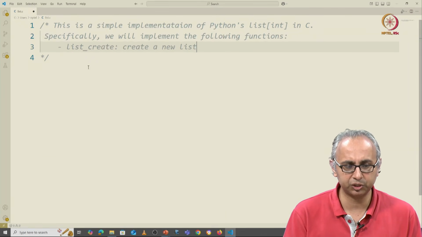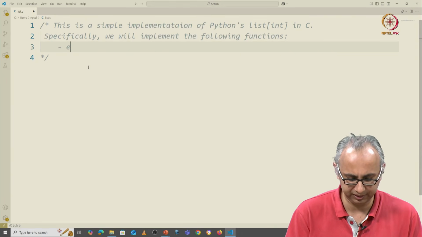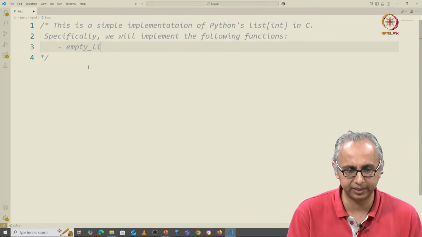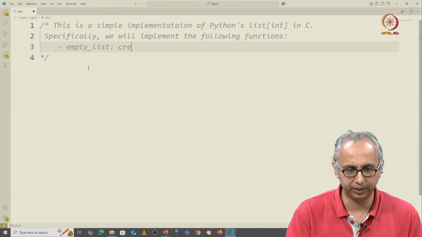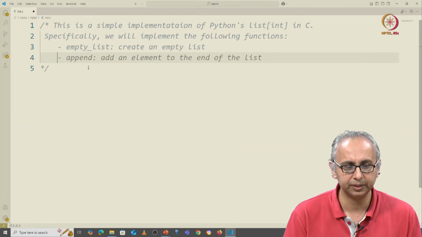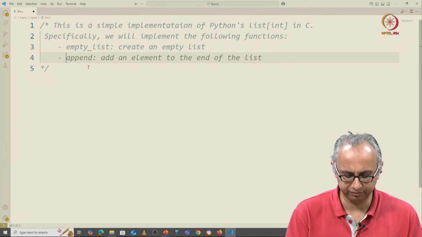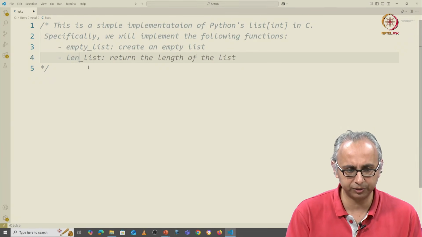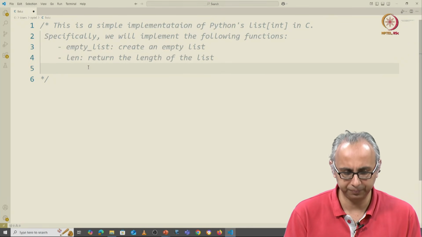It's suggesting list create. No, not list create. We said we will call it empty list because this function will simply create an empty list, right? So this will create an empty list. Append, but we will do that last. We'll do first something very simple. Let's call the len function, right? Len will return the length of the list, right?